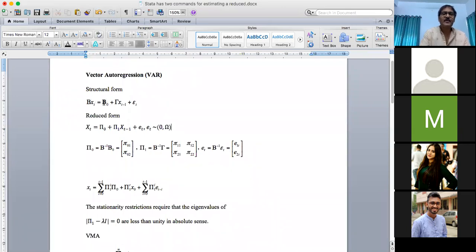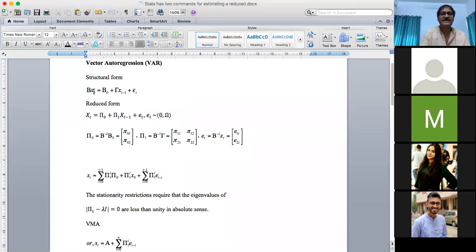So this is the basic form of the structural VAR we have. We have defined here the variable x in vector form. So x includes more than one variable, x1, x2, x3, etc. And we can convert it into reduced form, so we can estimate this model. After estimating this model, we have got the estimated value of pi 1, that is pi 1 hat. And from pi 1 hat, we ultimately have to find out the value of gamma hat, capital gamma hat.